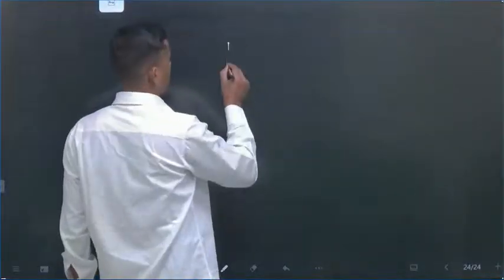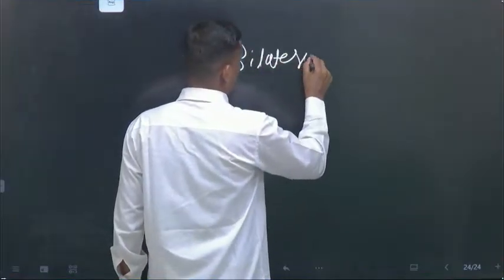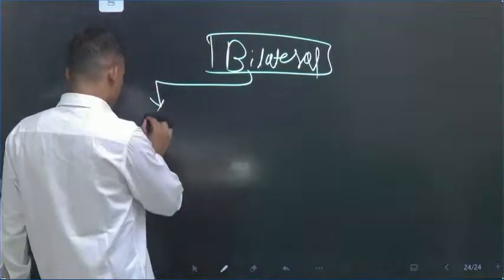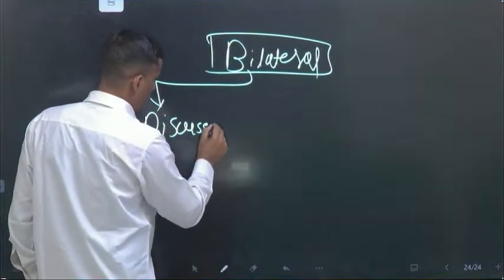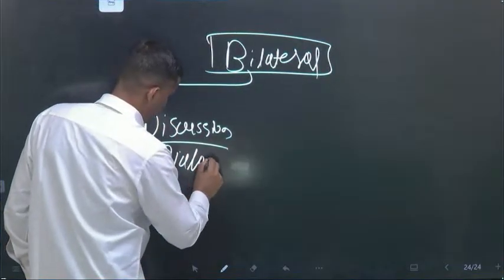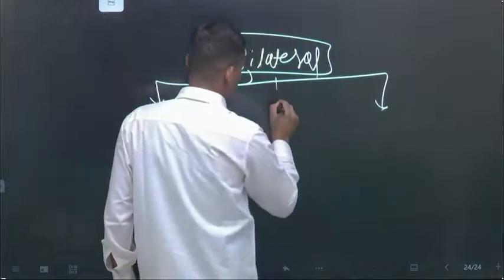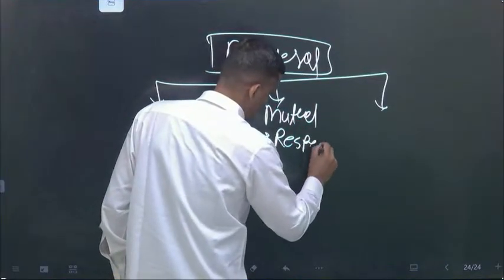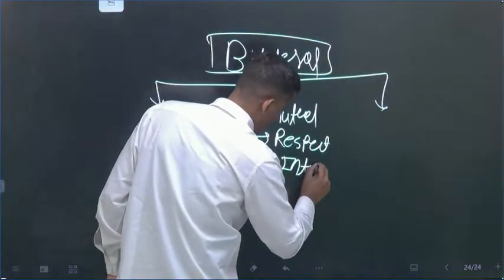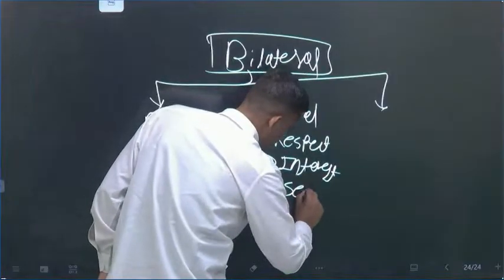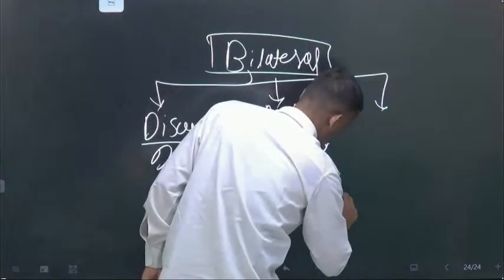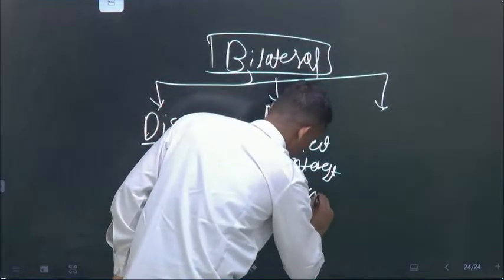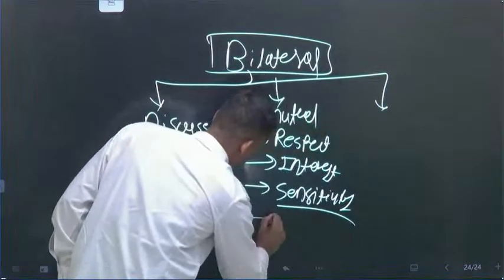Now come to the bilateral level. I would say bilateral level discussion, dialogue, mutual respect, mutual interest, mutual sensitivity, mutual respect and trust.